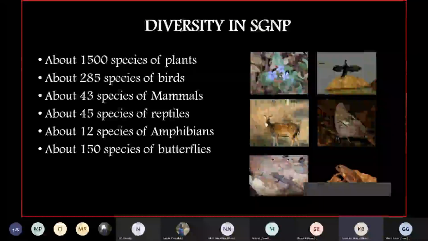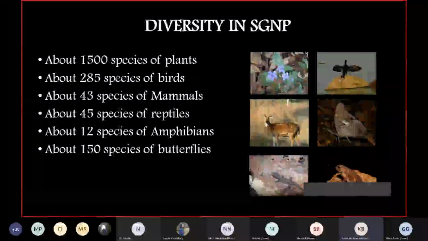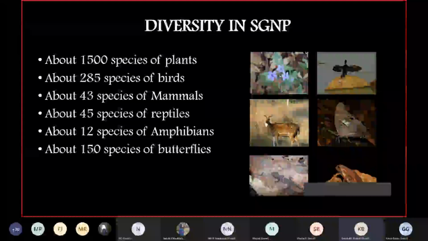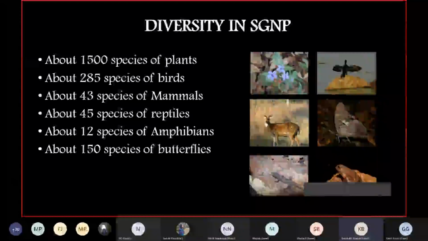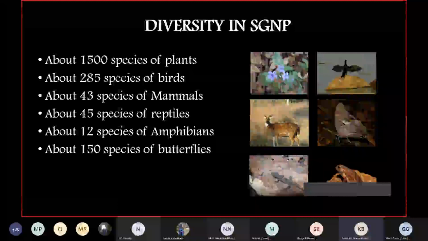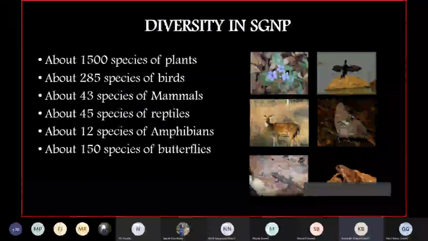So, if you look at Sanjay Gandhi National Park, which is a neighbor for you, it has got 1,500 plus species of plants, around 285 species of birds, 43 odd species of mammals, 45 species of reptiles, 12 species of amphibians, 150 species of butterflies. So, even if you say 10% of this biodiversity is in your campus, that's still quite a huge number. We need to think from that point of view.